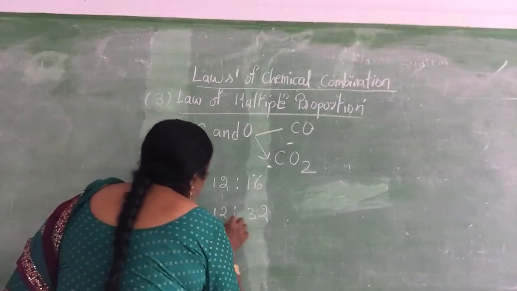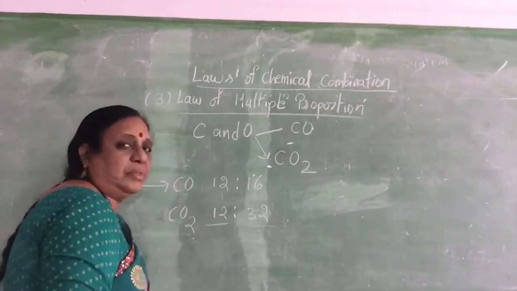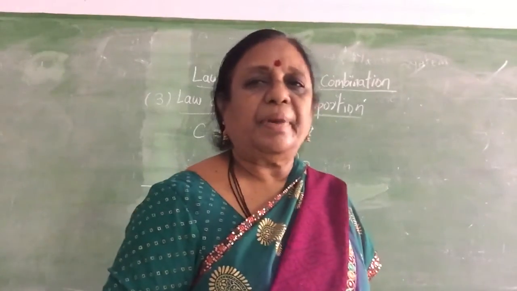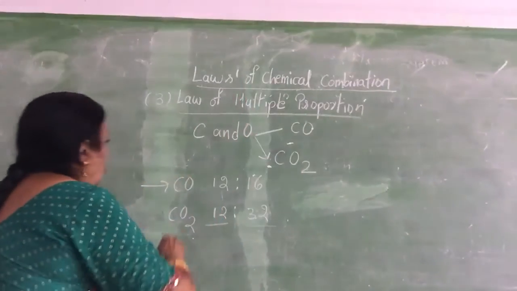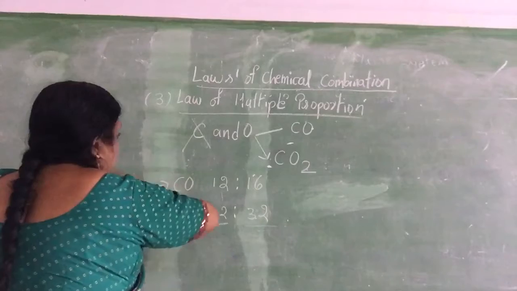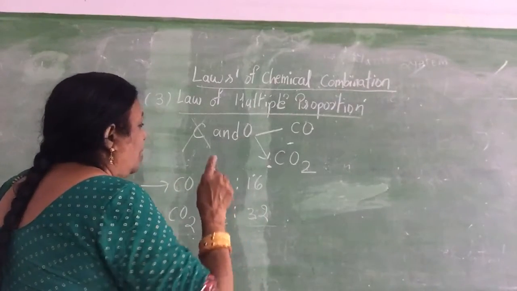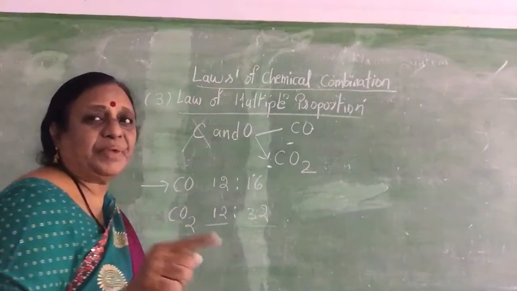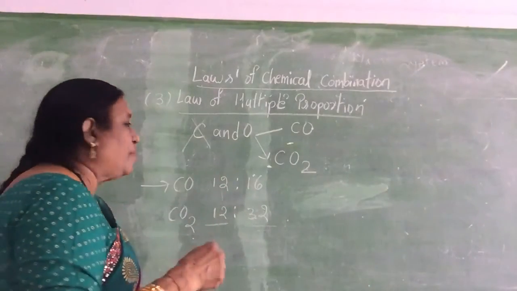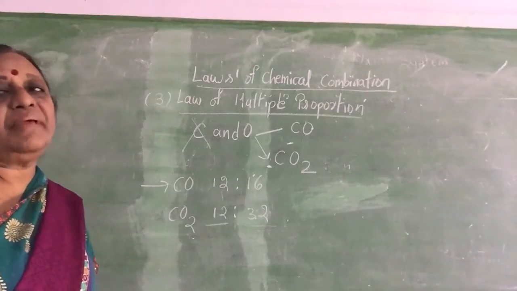Similarly, 12 grams of carbon react with 32 grams of oxygen to form carbon dioxide. So carbon is the fixed mass, and the element oxygen, which combines with the fixed mass of the carbon, is always in a